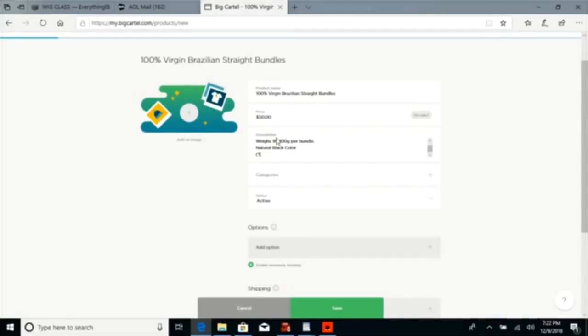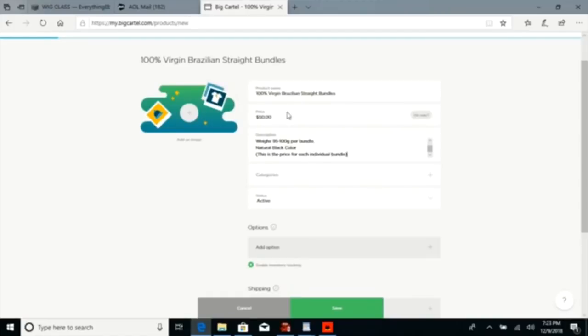Maybe like a disclaimer, this is the price for each individual bundle. You would think that I wouldn't have to put that there, but people always seem to ask. Even on my own website, they'll see bundles start at $50 and they'll be like, well, is that 3 bundles for $50? Like, people ask crazy questions like that all the time.